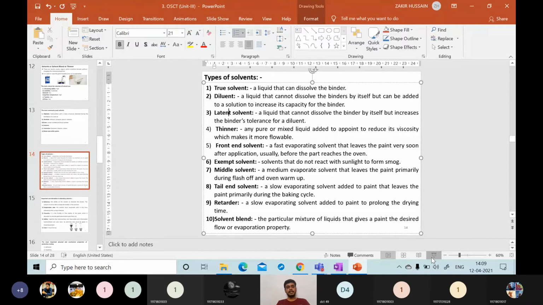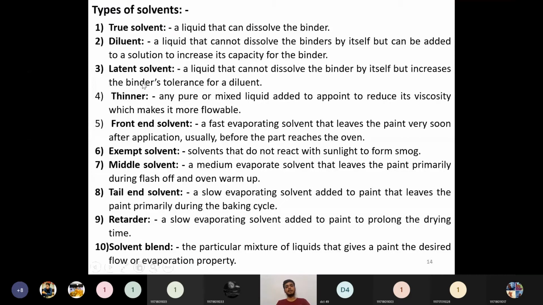Then latent solvent. What is this latent solvent? A liquid that cannot dissolve the binder by itself, but increases the binder's tolerance for diluent. So, binder's tolerance for diluent. What does that mean?